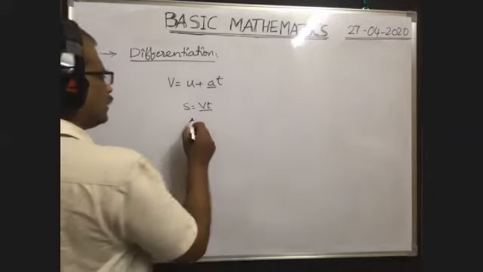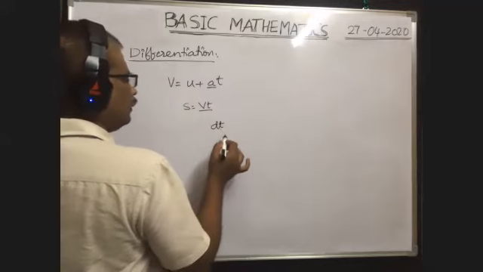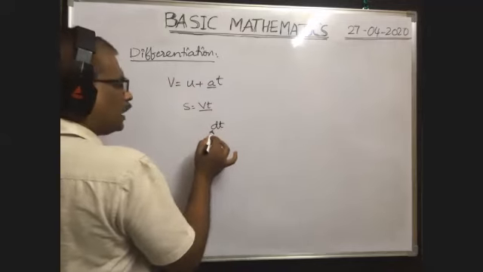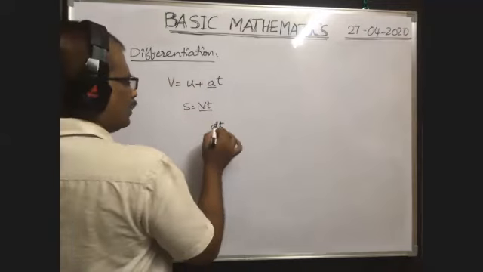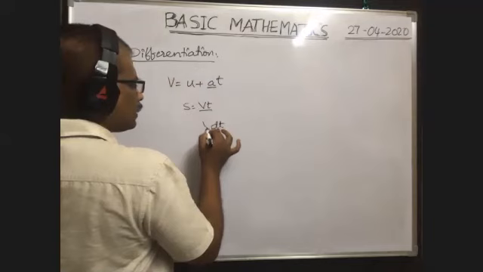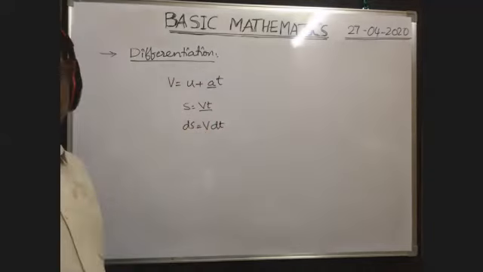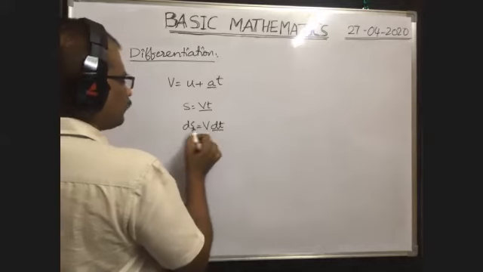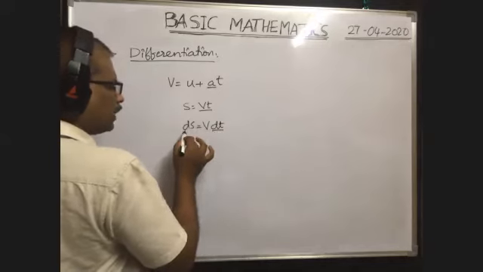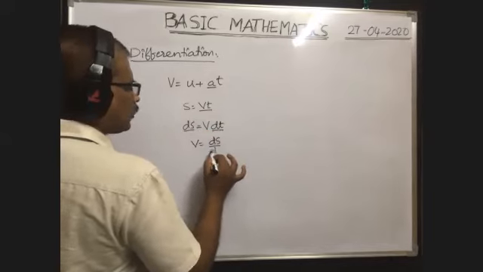So in such cases, in a small interval of time dt, the velocity can be treated as constant. In such a case, velocity into time gives a small displacement ds. Okay, then if you are given that in a small interval of time dt the small displacement of a body is ds, then what is the velocity of the body? Simply we can write ds by dt.